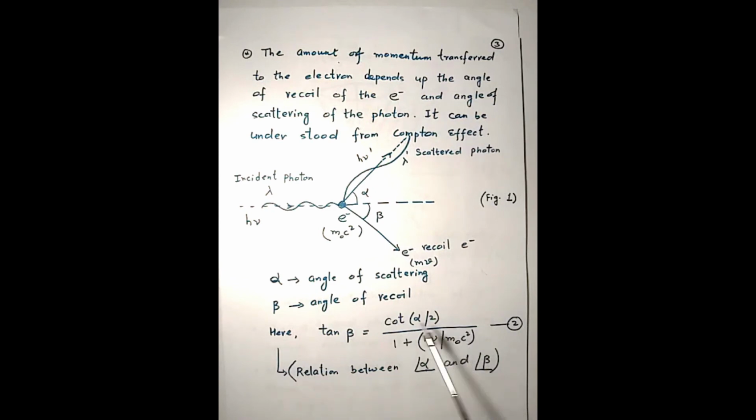So this is the relation between alpha and beta, meaning if the photon gets scattered in a particular direction, then accordingly the direction of recoil of the electron will also change, and this will lead to a change in their momenta also. The momentum exchanged between the two particles will also depend upon how the alpha and beta values are changing.